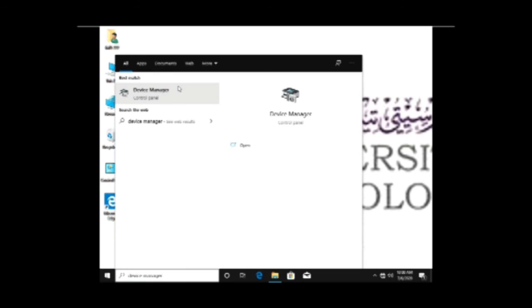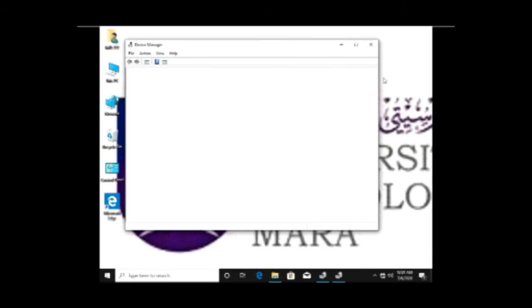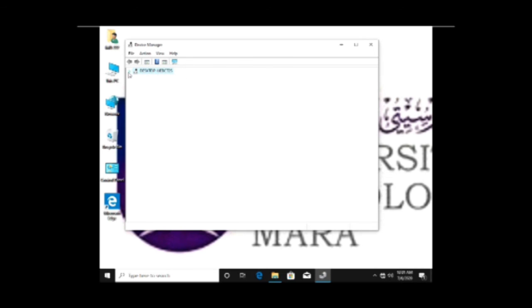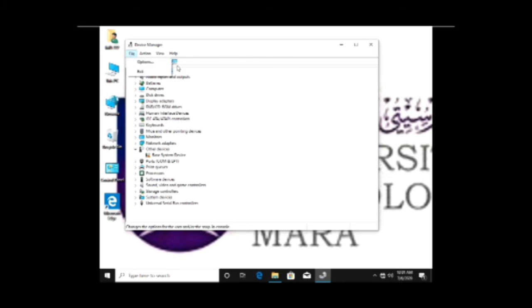For the next step, show your run device manager. Click on search and find device manager. What we need to do is check that the device manager works properly. Click on the file option.